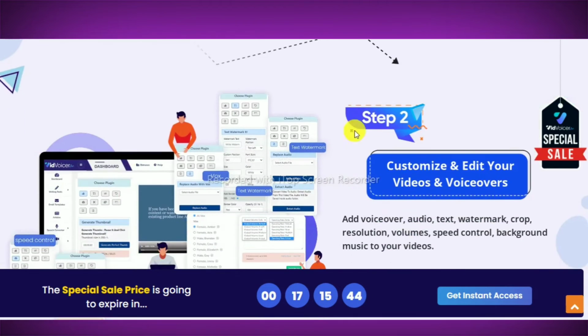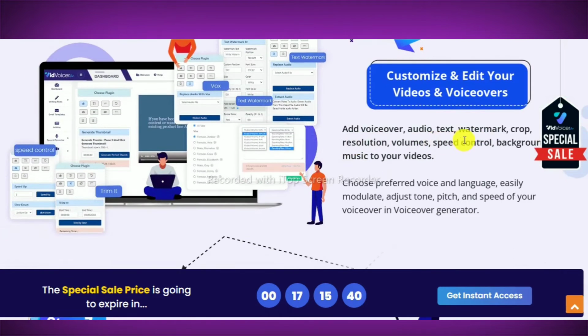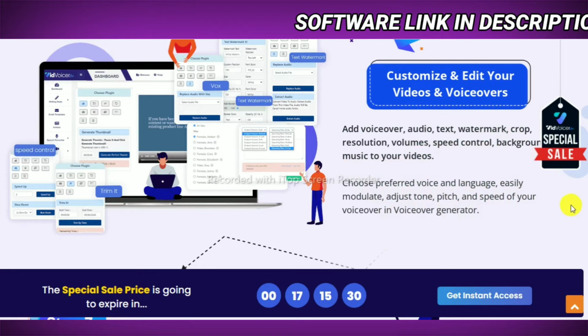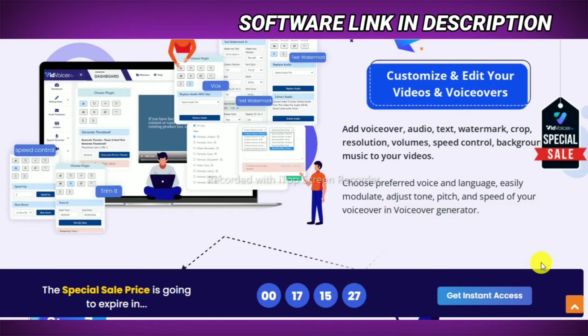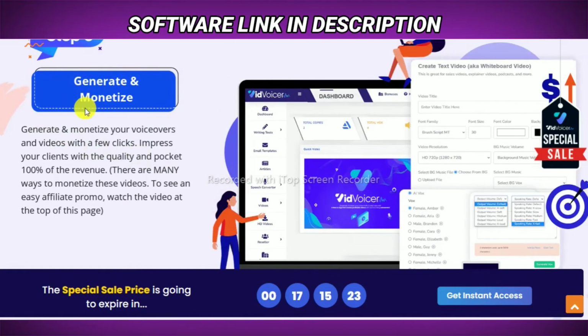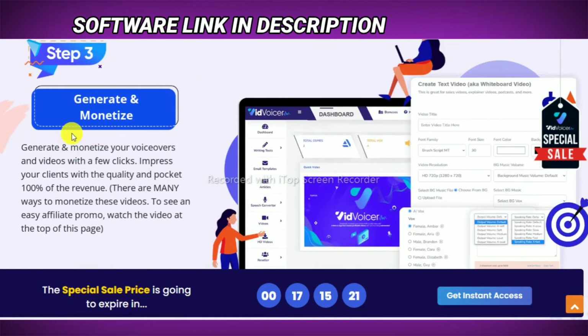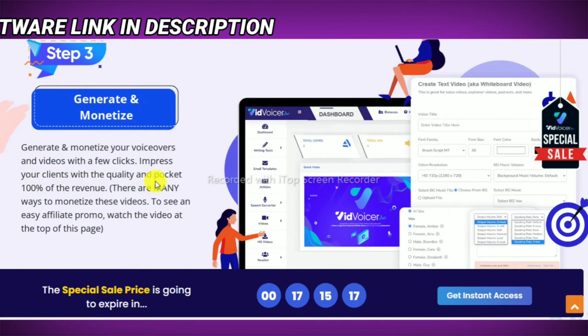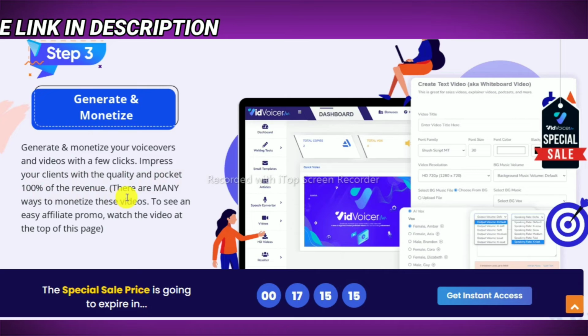Okay, then step 2, customize and edit your videos and voiceovers. So here you can add voiceovers, audio text, watermark, crop resolutions, volume, speed control, background music to your videos. Choose preferred voice and language, easily modulate, adjust tone, pitch and speed of your voiceovers in voiceover generator. Okay, then if we talk about step 3, so you can generate and monetize. So this is the last step. You can generate and monetize your voiceovers and videos with a few clicks and impress your clients with the quality and pocket 100% of the revenue.